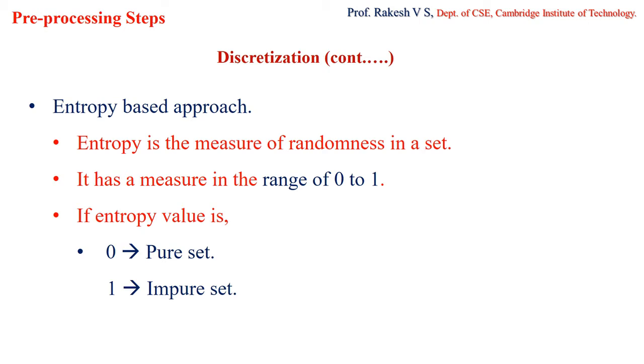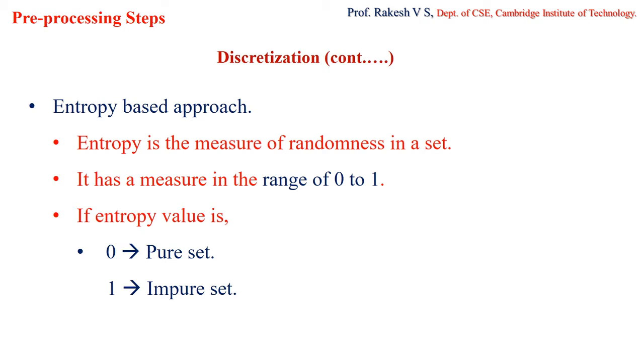The value of entropy lies between 0 and 1. If a set has an entropy of 0, then all the members of that set are very similar to each other, or belong to a particular class. And if the value is equal to 1, I can tell straight away that it is an impure set. That means most of the values do not belong to a particular class label.